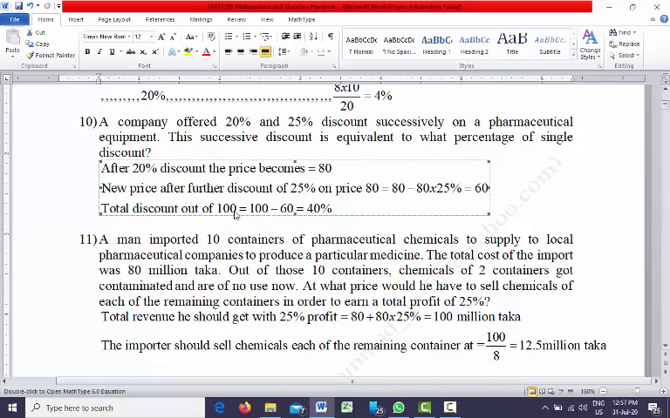So total discount: the initial price at the beginning, when there was no discount, was 100. So total discount after 20% and after 25% is 100 minus 60, which is 40%. So this successive discount is equivalent to a single discount of 40%.